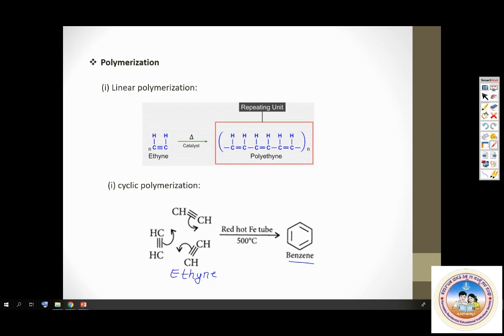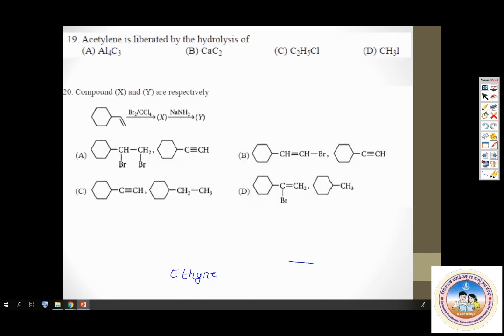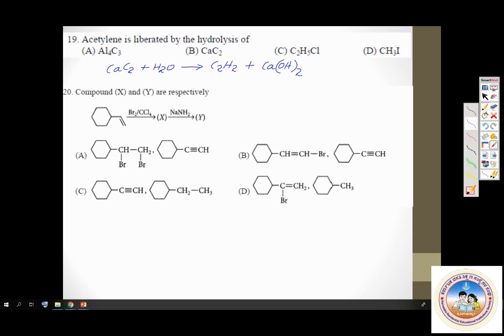Yes. Question number 19. Acetylene is liberated by the hydrolysis of. So we have checked this out. Acetylene is liberated by the hydrolysis of calcium carbide. Calcium carbide upon hydrolysis gives you acetylene C2H2, and you get calcium hydroxide as the other byproduct. So C2H2 is the answer straight away. Direct. Option B is the answer.